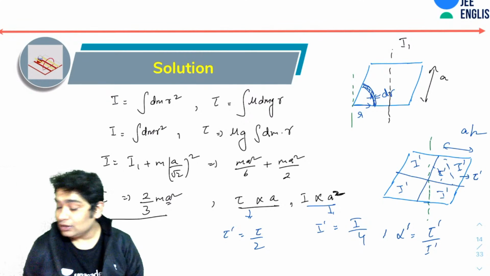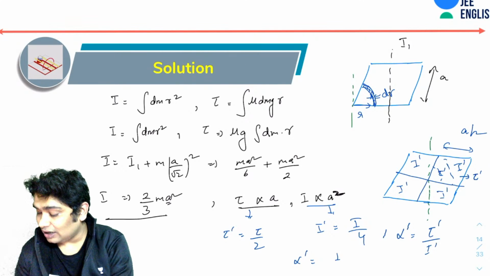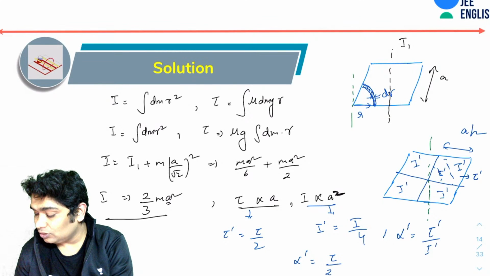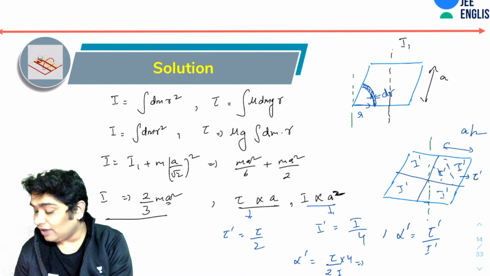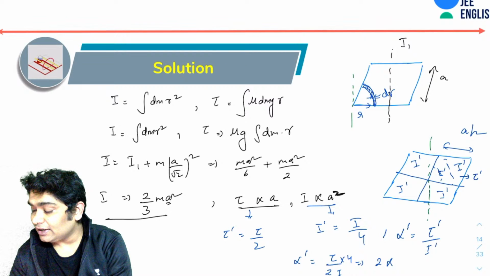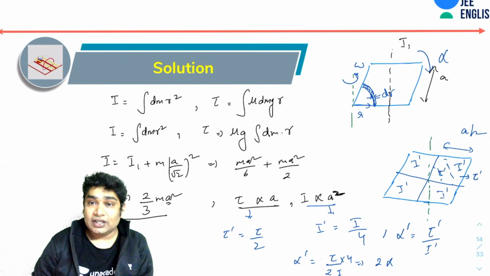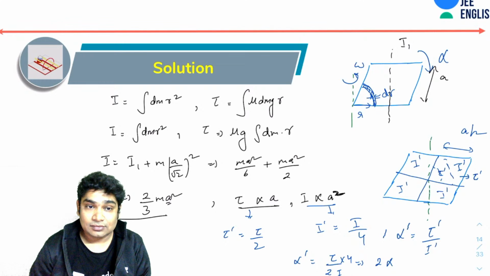Okay. So that would become alpha dash equal to I. Okay, so tau over torque over this. So tau over 2 and I over 4. You would realize this alpha dash is 2 times alpha, where alpha is the retardation here. So this was rotating like this, omega, and the retardation was alpha. So the retardation of this would be 2 times alpha.